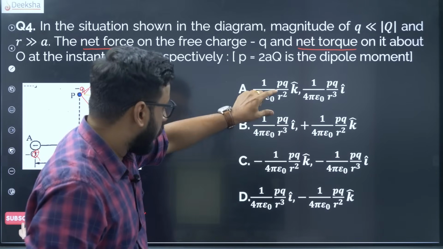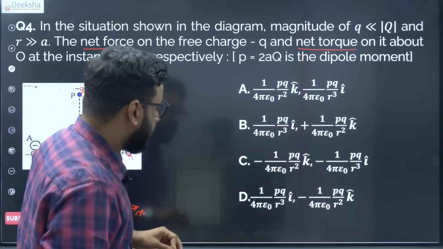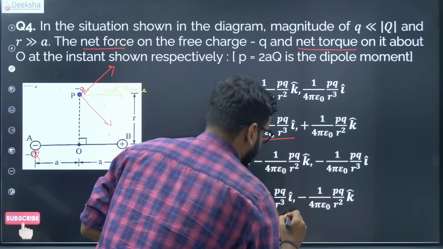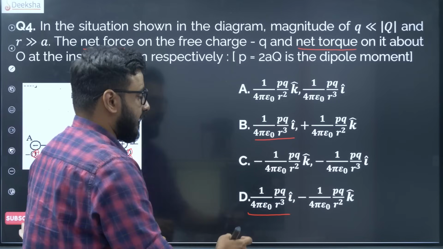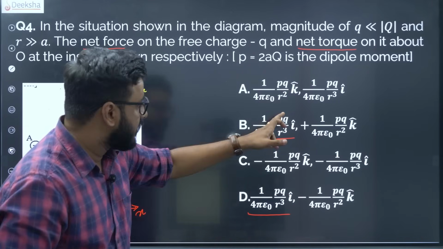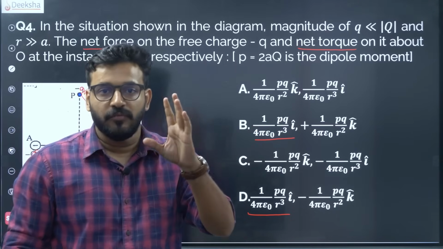So we have a lot of options. The correct answer over here is either B or D, because we have our answer in the positive x axis. It is not K. Our force is not in the z axis, it is in the positive x axis. So it is either B or D. Now the only thing is we have to confirm with the torque.